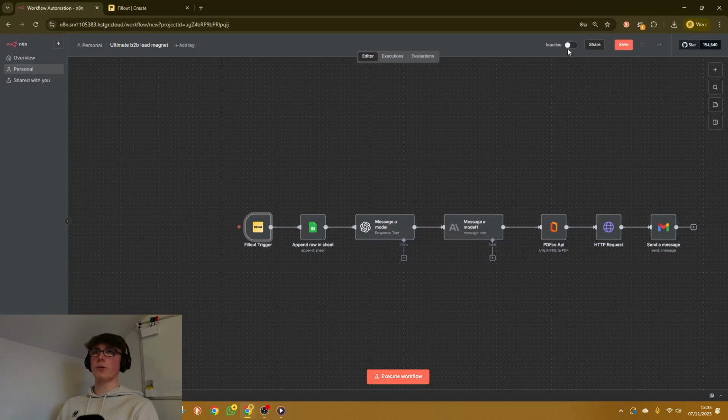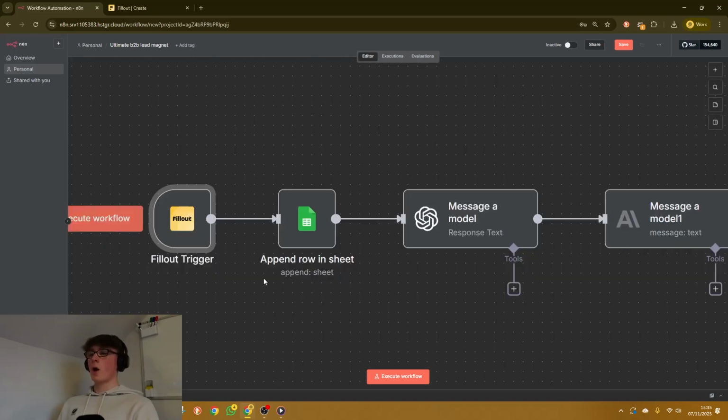So whenever the scenario is switched on or you are running a test, all of the information from the form will drop into this little module here and we'll have access to that. Now, once we get that information, the first thing we're doing is we're saving it all to Google Sheets.